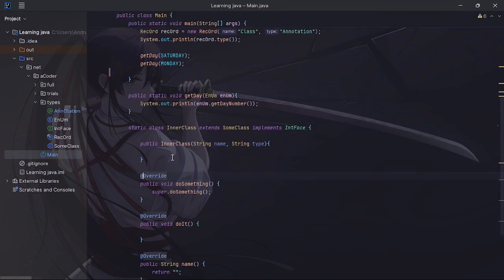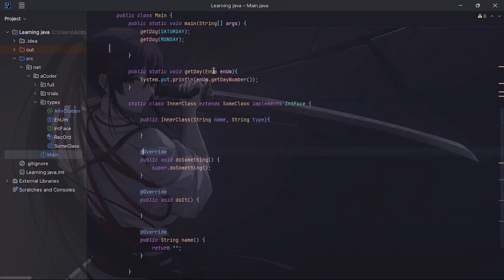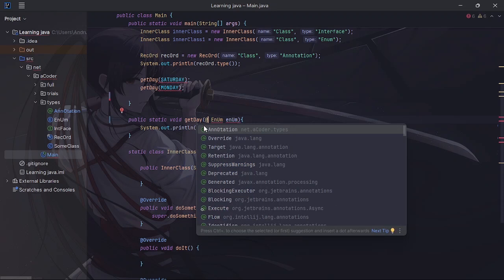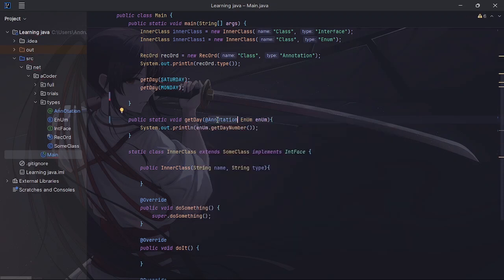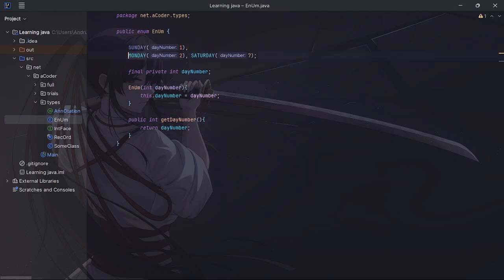So to go back to the main method here, you will now see that we can go here and specify what type of enum that we want. So we want an enum annotated with this add annotation, right? So we can go back to our enum over here and actually separate these two on separate lines.